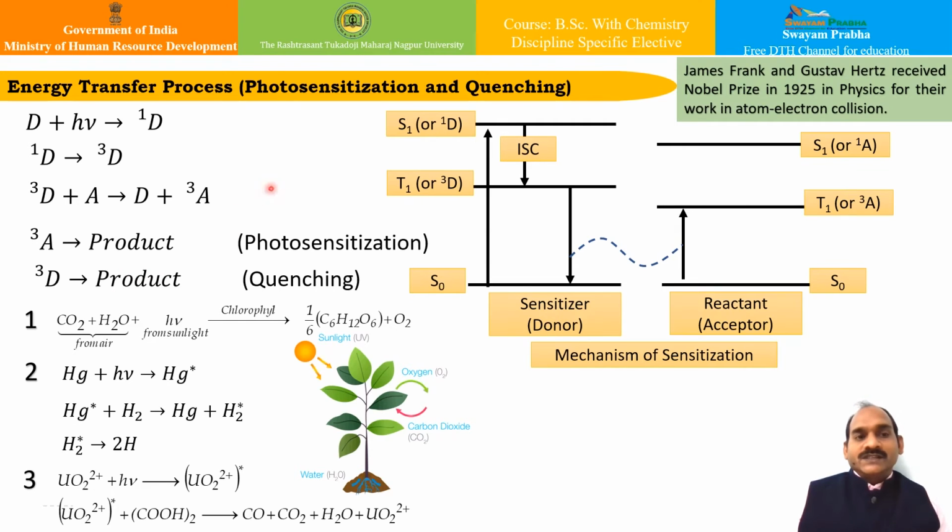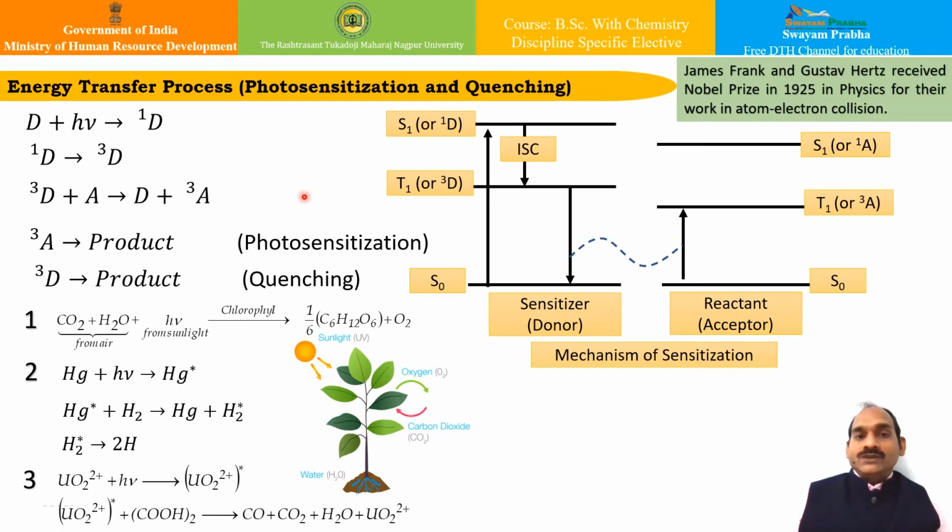Apart from that, there are many processes which can be studied based on photochemical reactions. A very important aspect covered in photochemistry is the energy transfer processes, which include photosensitization and quenching. There are many substances which do not react directly when exposed to light.